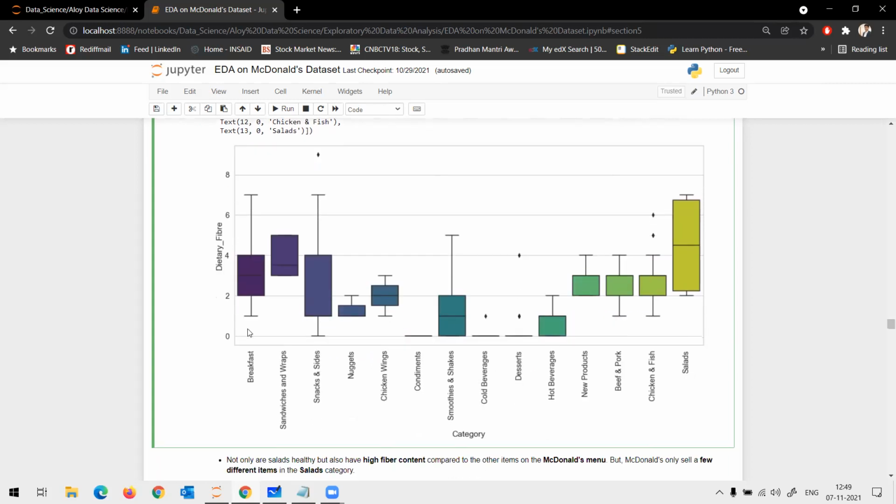Which is the second highest after salad? Salad was an easy answer. Which is the second highest? Sandwiches and wraps. Yes, correct. Basically, you're comparing the median, correct? If you plot an imaginary line and see which median line is closest to this particular line, you will understand which is ranking second. So apart from this, most of them are on the lower side, below 4.